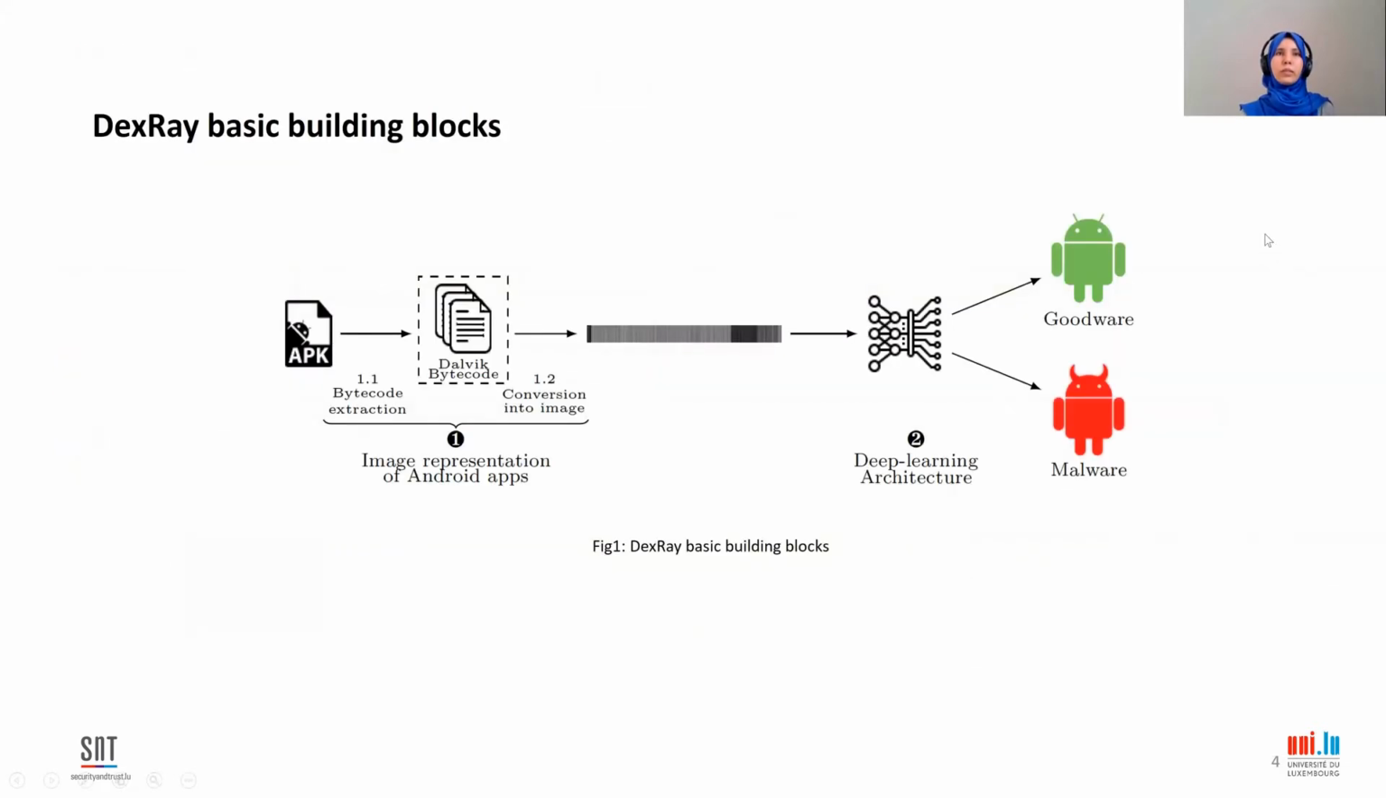I will now present our approach's basic building blocks. So we have two main steps: the image representation of the apps, which consists of generating the image from the APK file. And then we have the deep learning architecture, which consists of training the deep learning network using the images we generate with our approach in order to predict if a new Android APK is malware or benign. Obviously, the deep learning model needs to be already trained using images of Android APKs.